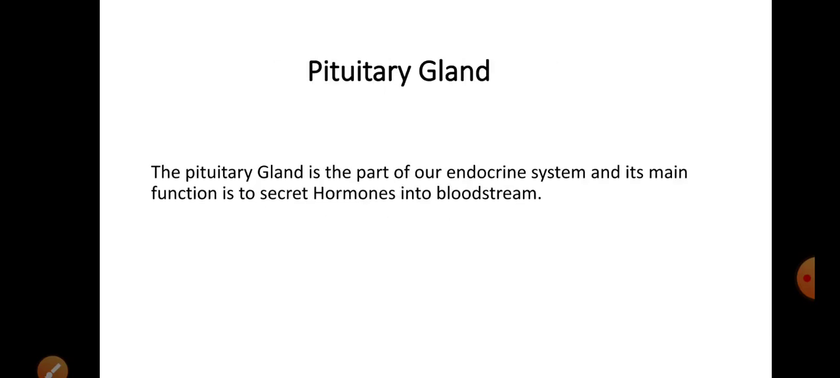Pituitary gland. The pituitary gland is part of our endocrine system, and its main function is to secrete hormones into the bloodstream. We will study the pituitary gland in detail in upcoming lectures.